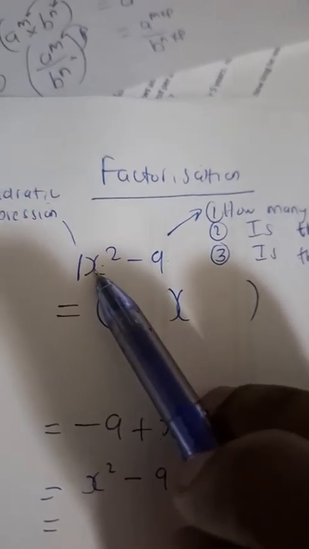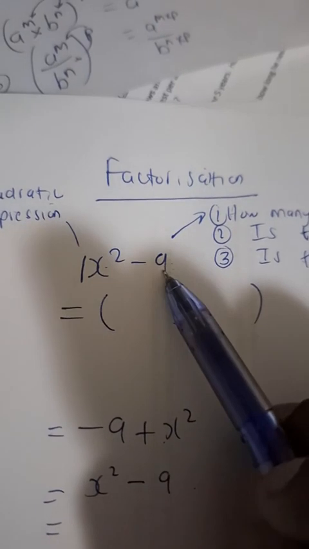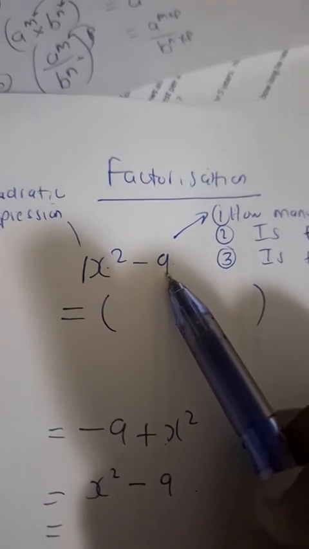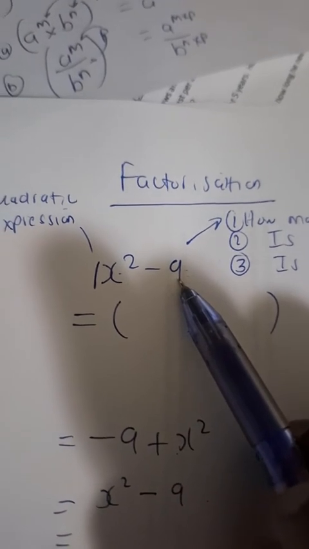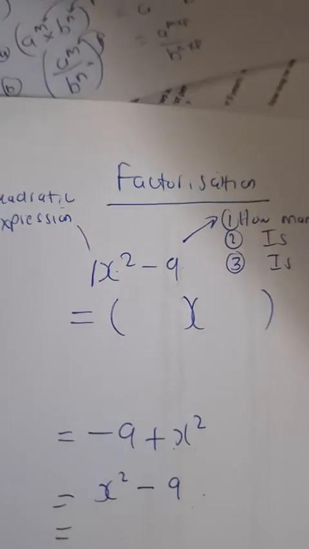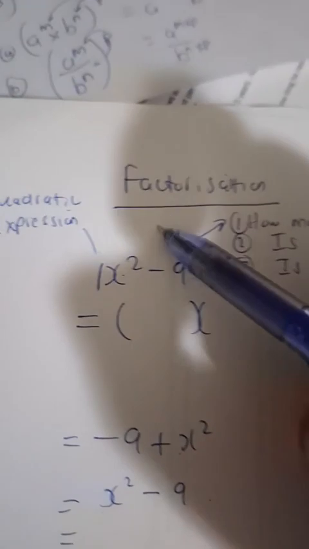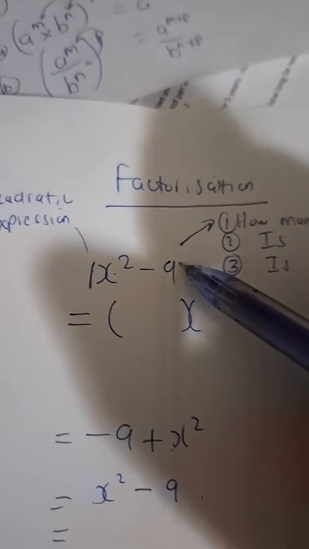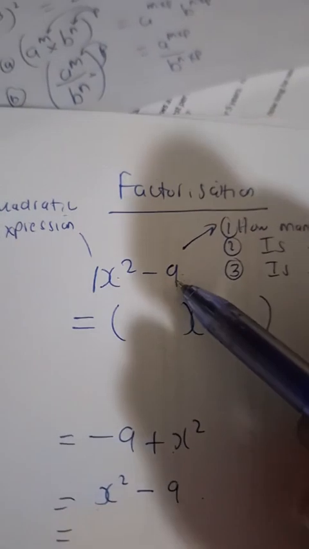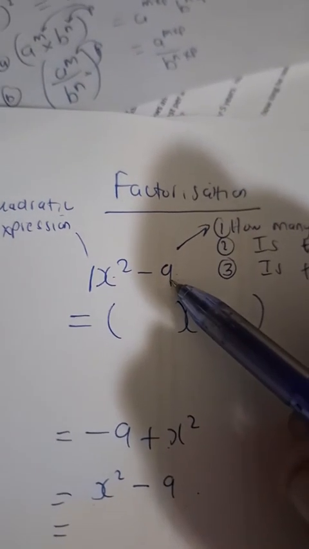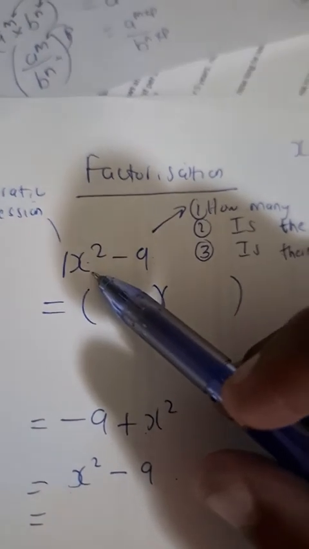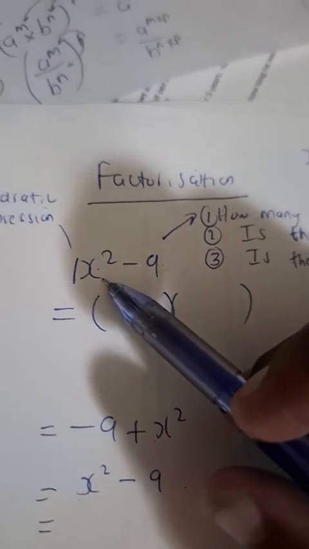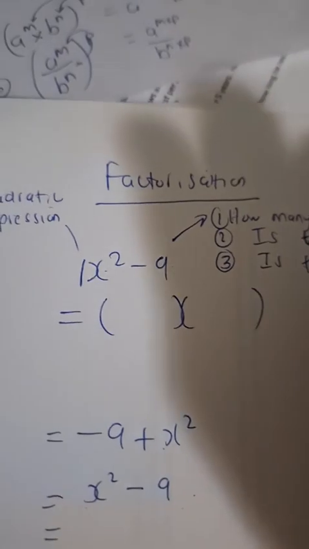X squared is a perfect square. 9 is a perfect square. If you take the square root of any perfect square number, you will get a number which, if you multiply by itself, will give you back that particular term. So 9 is a perfect square because 9 is made of 3 times 3. X squared is a perfect square because if you take x and multiply it by x, you get x squared. Are you with me?